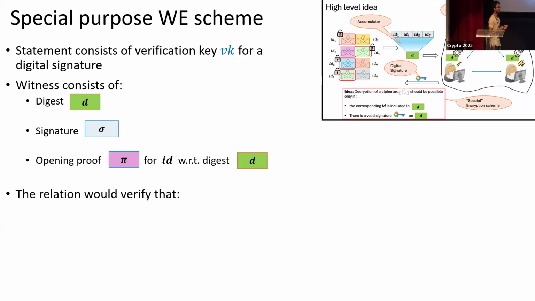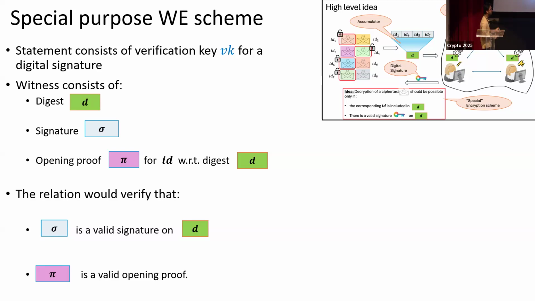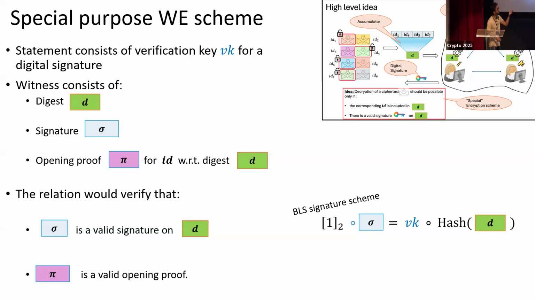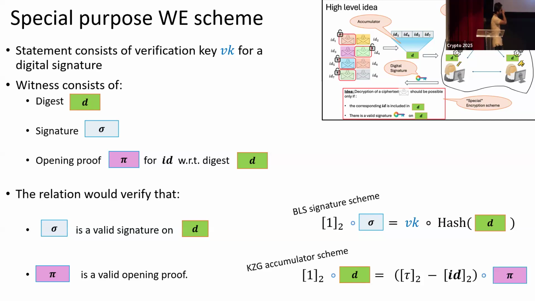And the relation that we want to check is the following. Again, recall that we had 2 conditions. The first condition is that there should be a valid signature on the digest D. The second condition is that there should be a valid opening proof attesting that the ID is in fact part of the digest. Okay, so now if we use the BLS signature scheme, then your verification constraint looks like the following. You pair the signature with the generator, and check whether it is equal to the verification key paired with the hash of the digest D. And if you use the KZG commitment scheme, then the verification looks like the following.